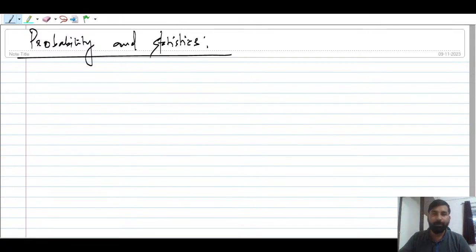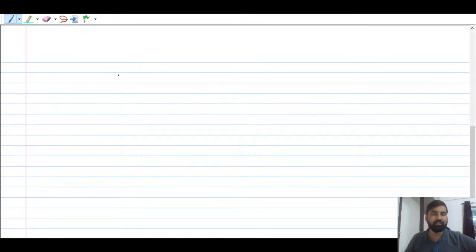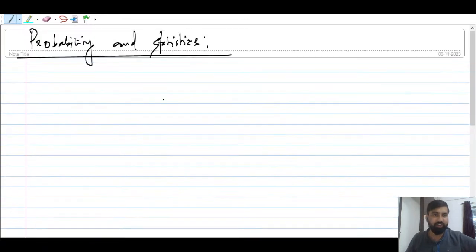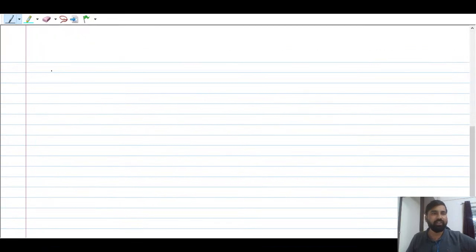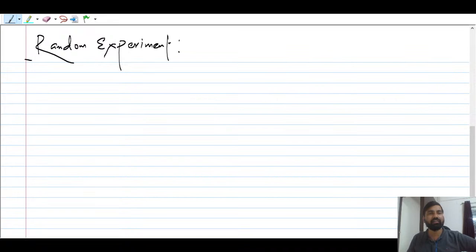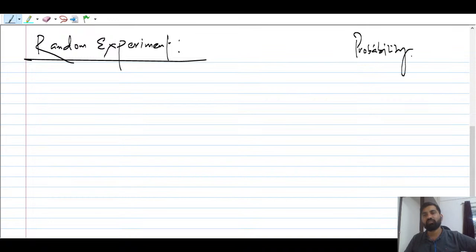So the very first thing I'm going to talk about, before I start probability theory, the very first terminology that we have to understand, is a random experiment, right? What is this random experiment? And what is this probability that we have to understand?